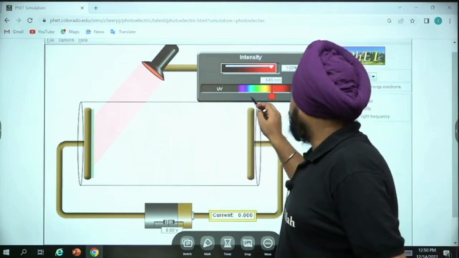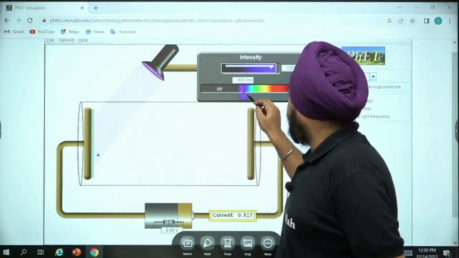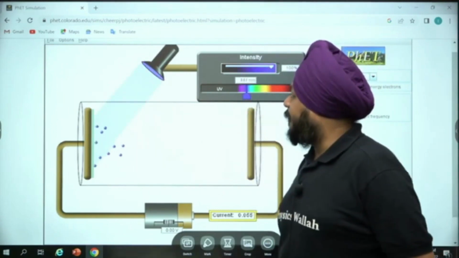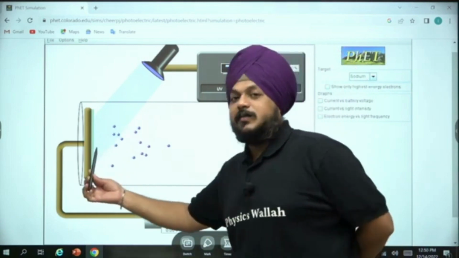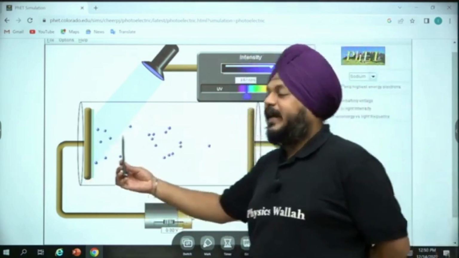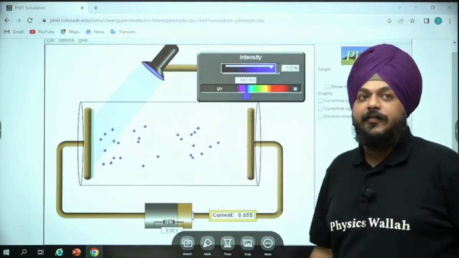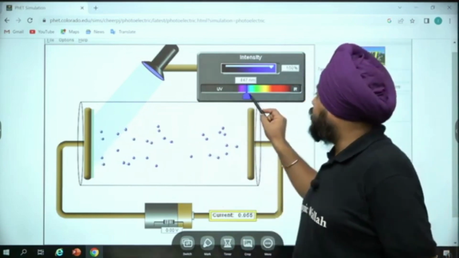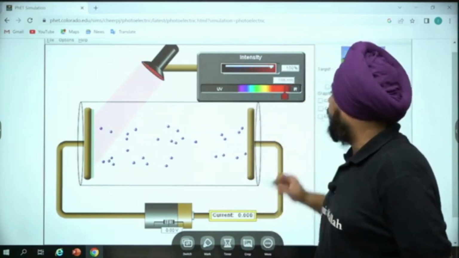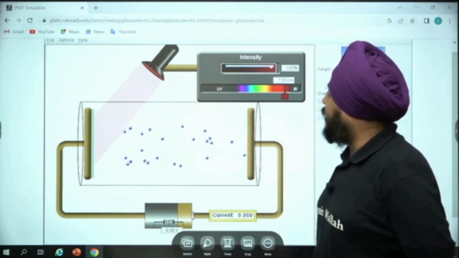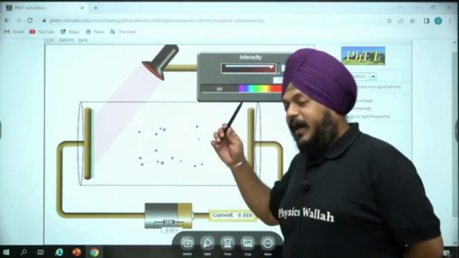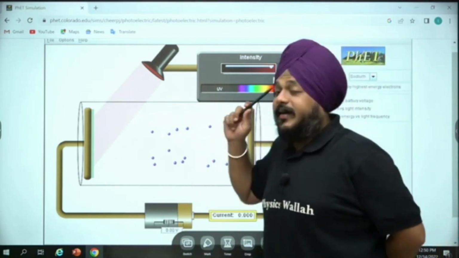When I was using light of wavelength approximately 400 nanometer, the particles were emitted, getting out from that specific surface. But when I changed the wavelength of the light to some value, the activity that was going on suddenly stopped.